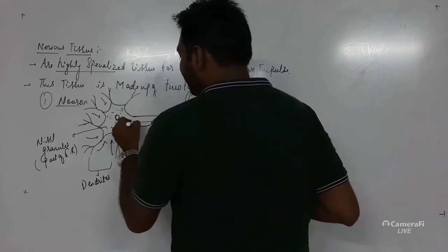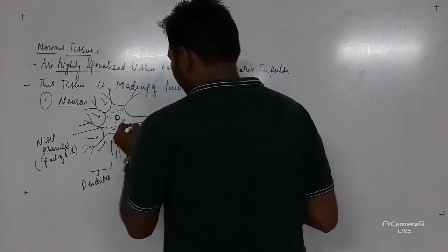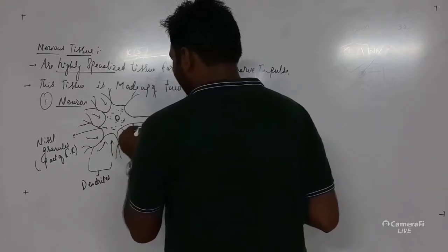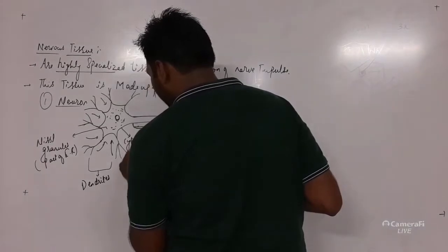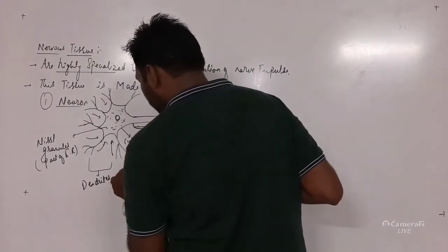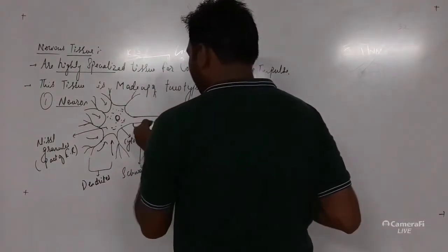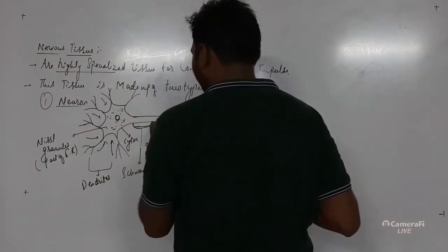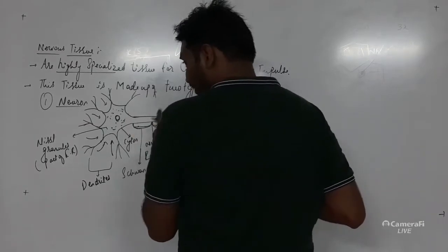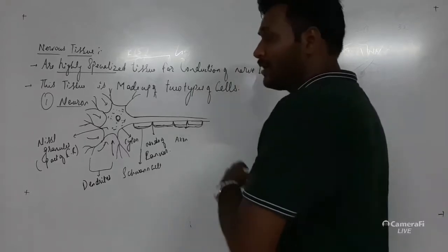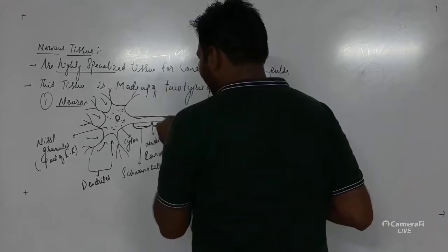Okay, and this myelin sheath is covered by a layer that is called the Schwann cells. That is called the Schwann cell. Throughout the entire myelin sheath there will be presence of a Schwann cell, and this axon is also acting as a cell body, but here this internal material or internal membrane is referred to as the axoplasm.